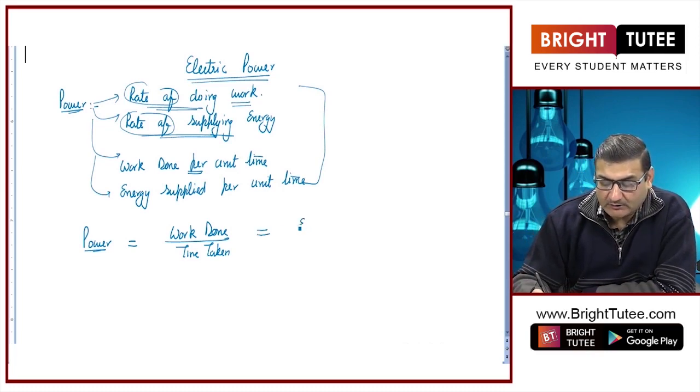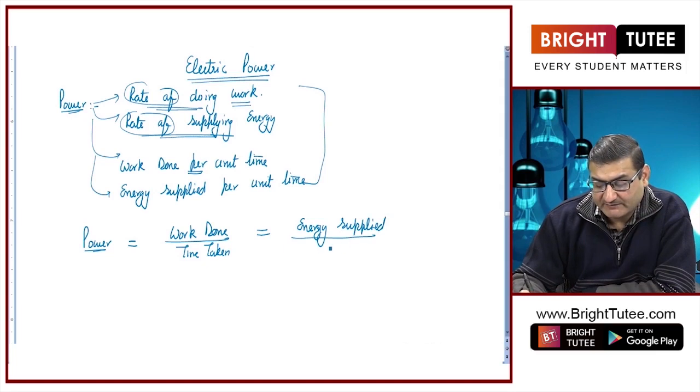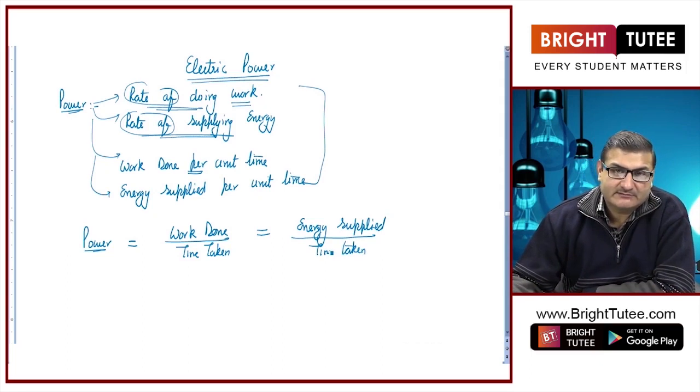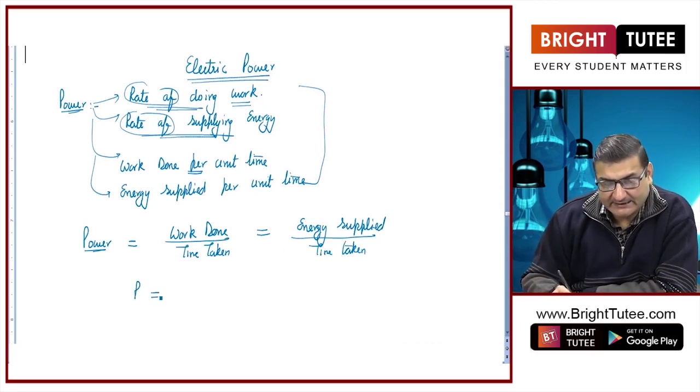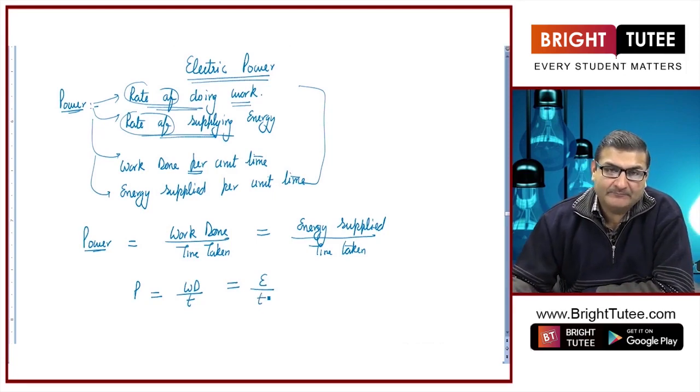Or I may also say that power is equal to energy supplied divided by time taken. This is what power is, right. So, power, represented with capital P, is equal to W upon small t, or it may also be referred to as energy upon time. This is what power is, right.